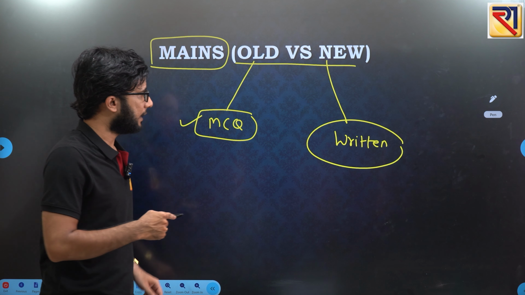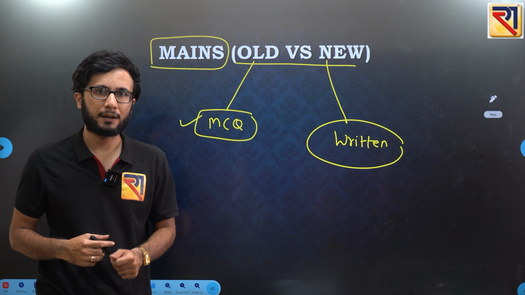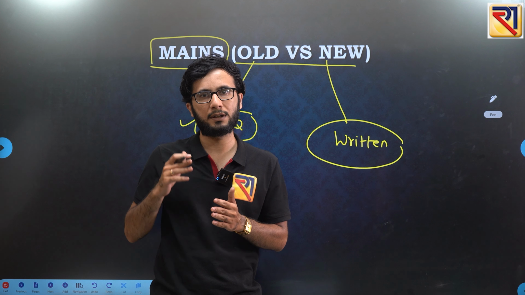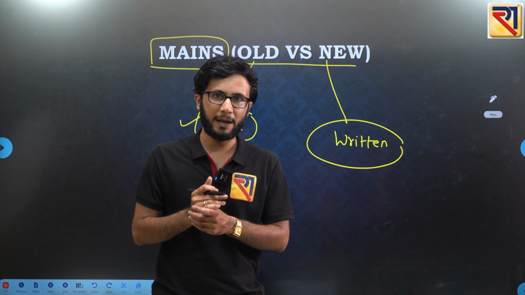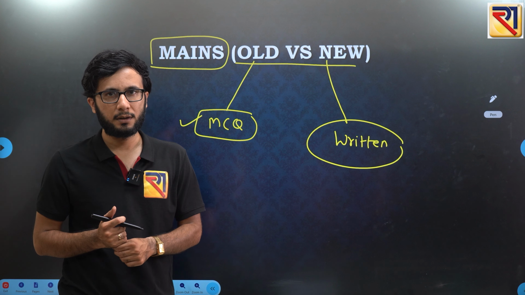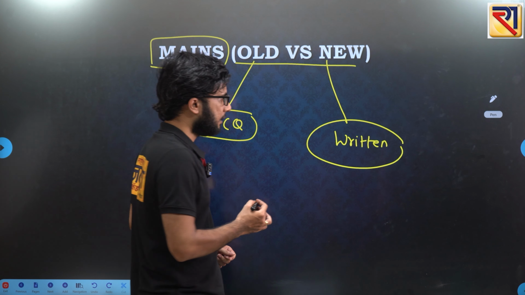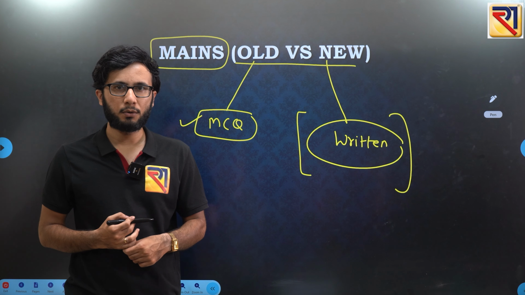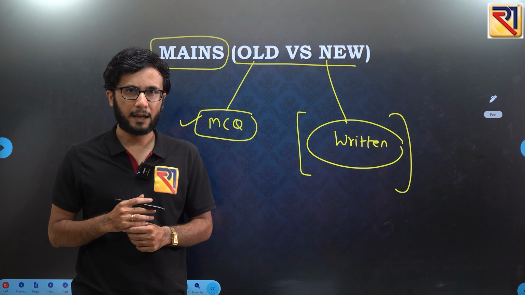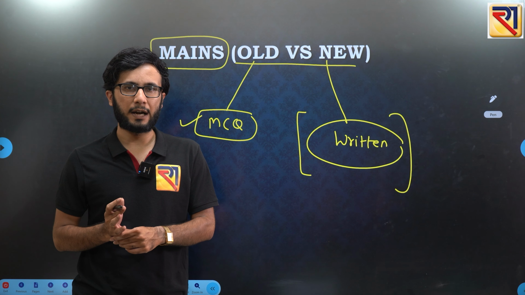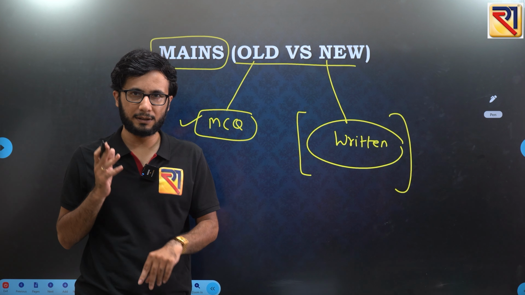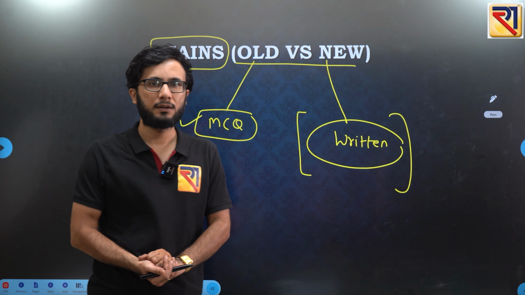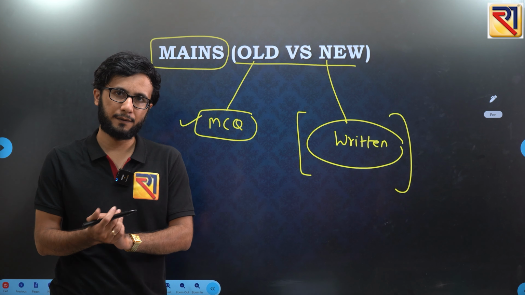But on the other side, when you talk about the new pattern, the nature of examination in prelims and the nature of examination in mains will be different. You will be having a written type of paper in your mains examination, and there you will need a different strategy. You cannot rely on the same strategy, like I will eliminate the option. That is your strategy right now for prelims as well as mains. But in 2025, you will be focusing on different strategies. Why? Because the nature of examination is different.